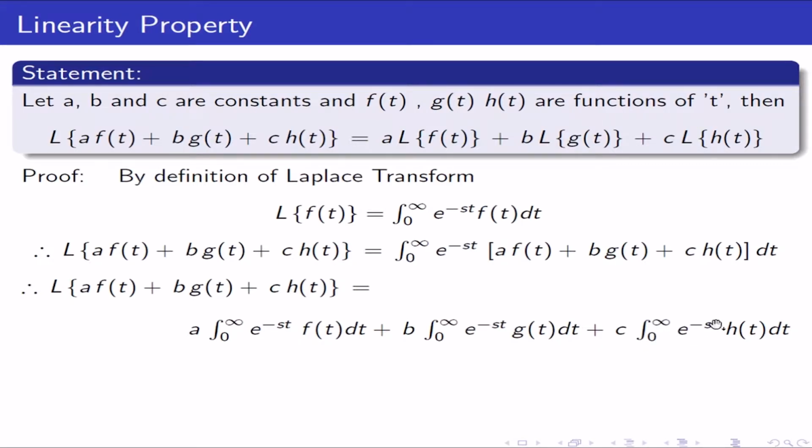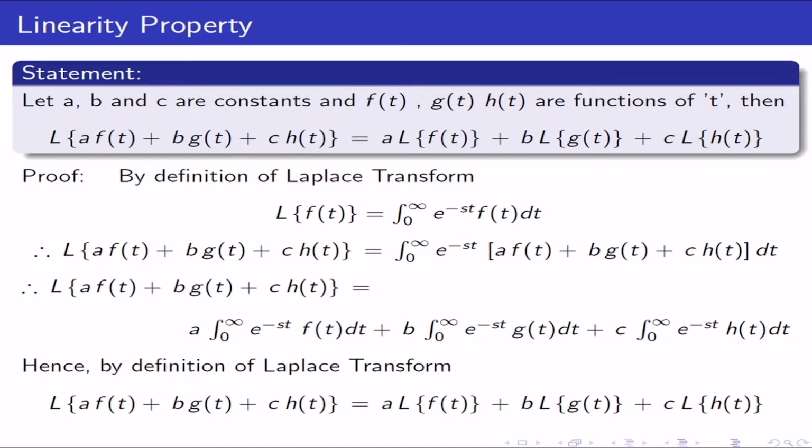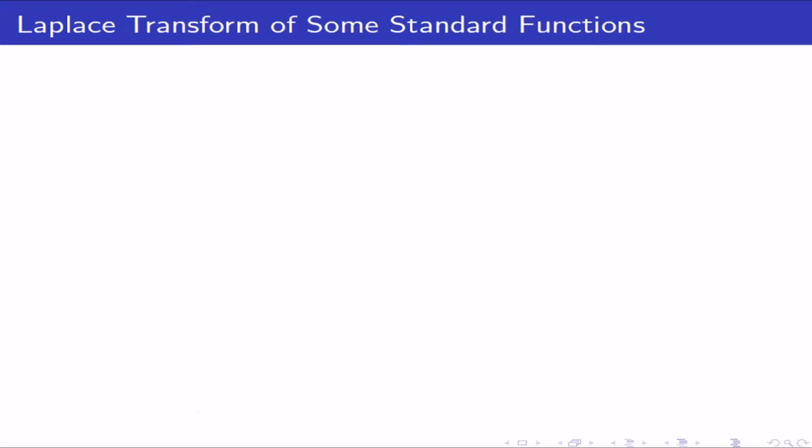But if you observe, by the definition of the Laplace transform, the integral of e^(-st) f(t) dt is nothing but the Laplace transform of f(t). The integral from 0 to infinity of e^(-st) g(t) dt is nothing but the Laplace transform of g(t), and the integral from 0 to infinity of e^(-st) h(t) dt is nothing but the Laplace transform of h(t). Hence, the Laplace transform of a f(t) + b g(t) + c h(t) is equal to a L{f(t)} + b L{g(t)} + c L{h(t)}. Let us take the Laplace transform of some standard functions.